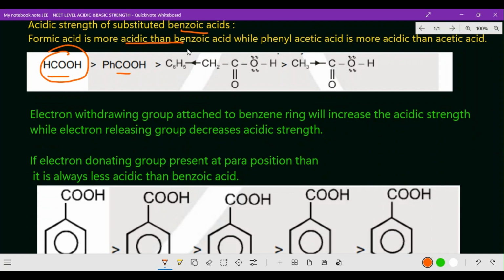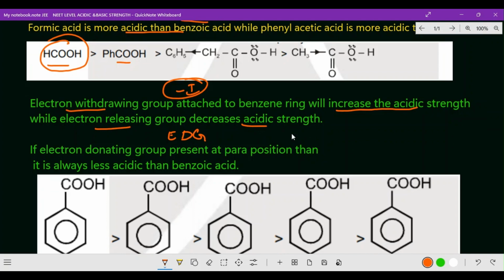Right, now next one. An electron withdrawing group attached to the benzene ring will increase the acidic strength. Here also they are mentioning electron withdrawing group, that is the minus I effect. So an electron withdrawing group will increase the acidic strength, while an electron releasing, electron donating group will decrease the acidic strength. That is the fundamental basic idea, please remember. Now, if an electron donating group is present at the para position, then it is always less acidic than benzoic acid.